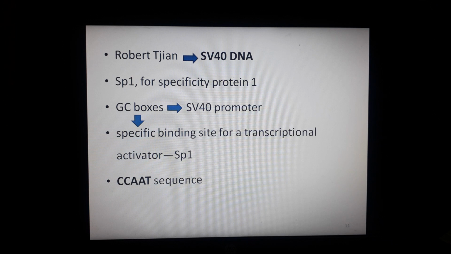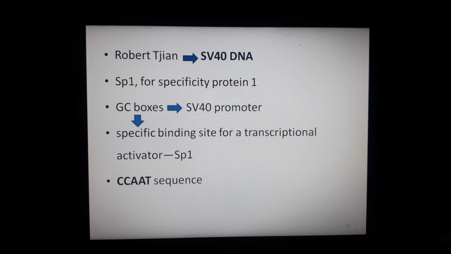If the GC box is present, then it will stimulate the process, but if the GC boxes are removed, then this SP1 will not stimulate this process. So their working depends upon these GC boxes. The results which they obtained indicated that the GC boxes represent a specific binding site for the transcriptional activator, that is SP1. So SP1 is basically the transcriptional activator, and this GC box is basically the specific binding site for this transcriptional activator.